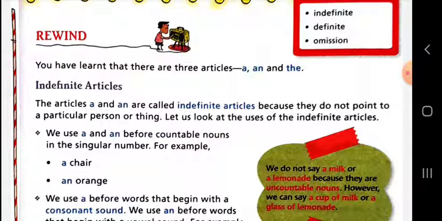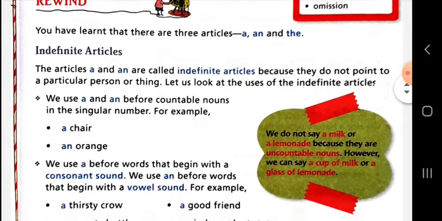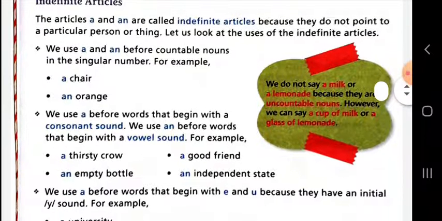And here some examples and related rules are given. We use a and an before countable nouns. The noun which we can count, we can use a and an before them if they are in singular number. If they are in plural number, then we cannot use a and an, because a and an are weak forms of one. So, for instance, a chair, an orange.